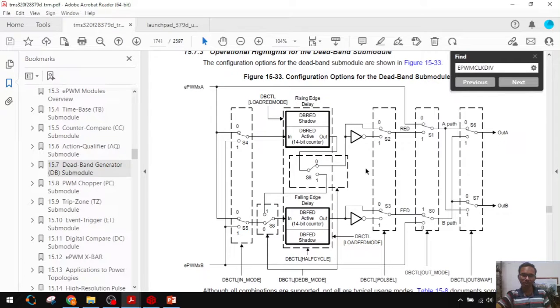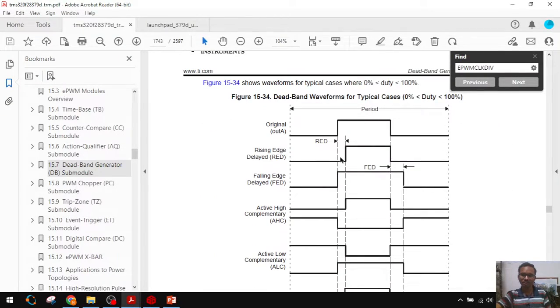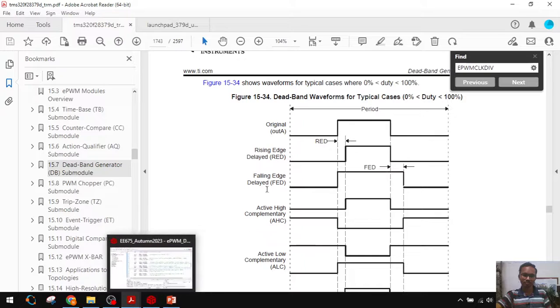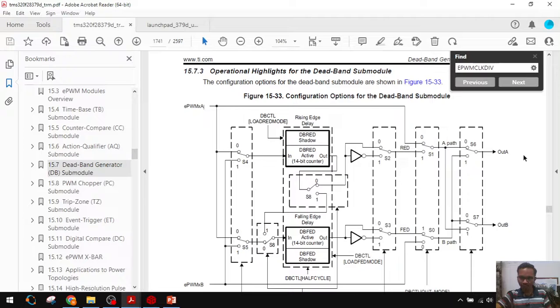What is our logic? Just a rising edge delay of 2 microseconds, and that register we have already loaded. We just have to tell it to apply the rising edge delay. For telling that, see how the default switching is mentioned here. We want to move this switch to here.